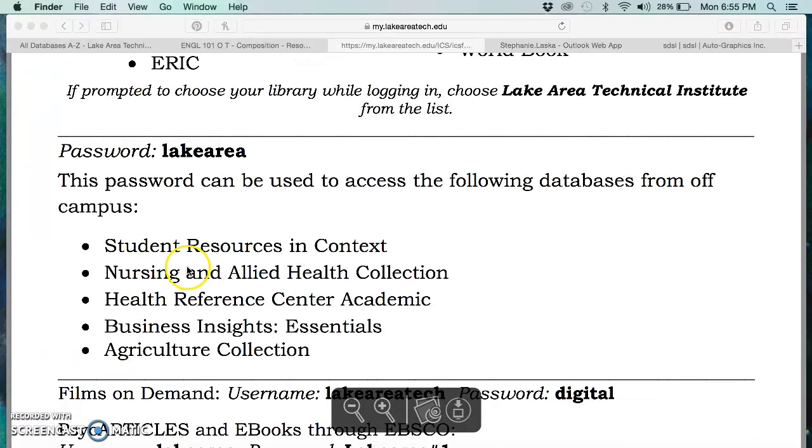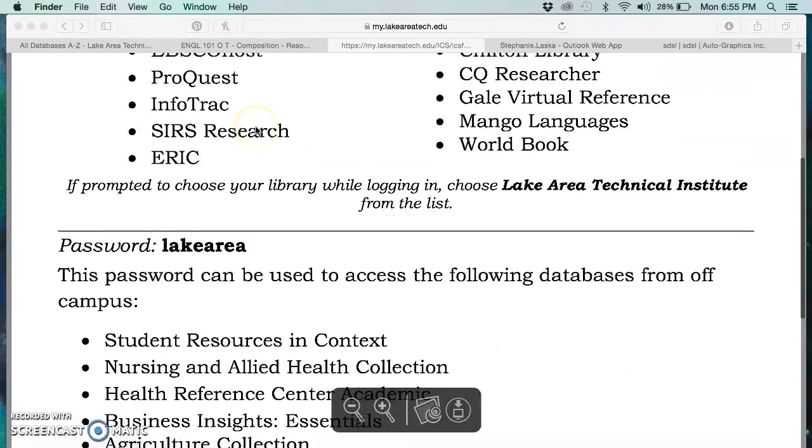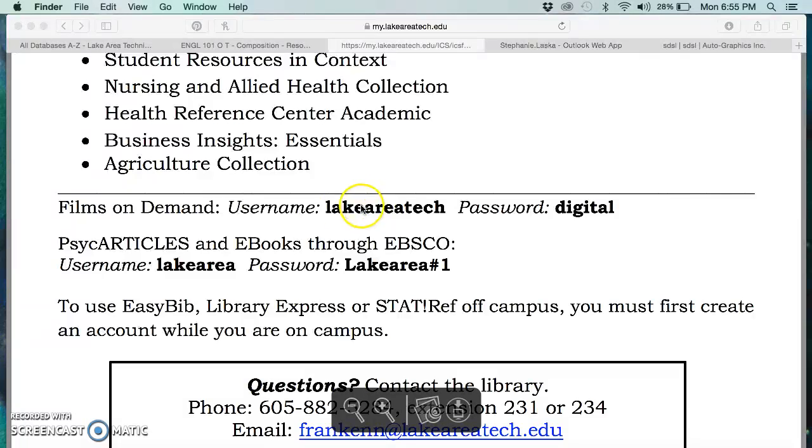If I want to get into the Nursing Allied or Health Reference, Business Insights, or the Ag Collection, you're going to just use the password Lake Area, but that same barcode. And then finally, for Films on Demand, you'll have this username and the password digital. Psych Articles and ebooks will have a username and password here.